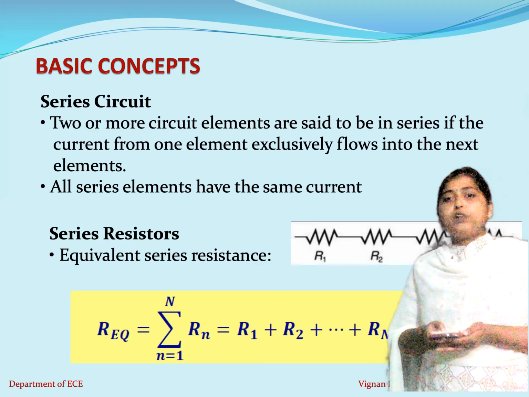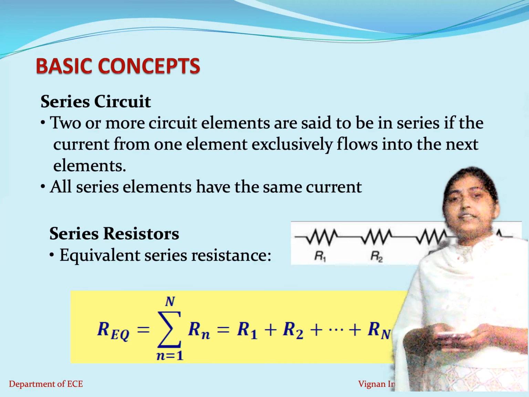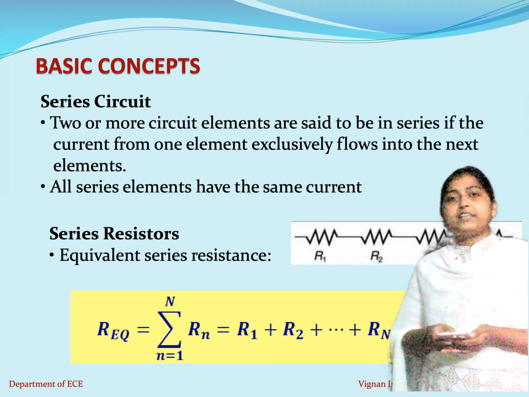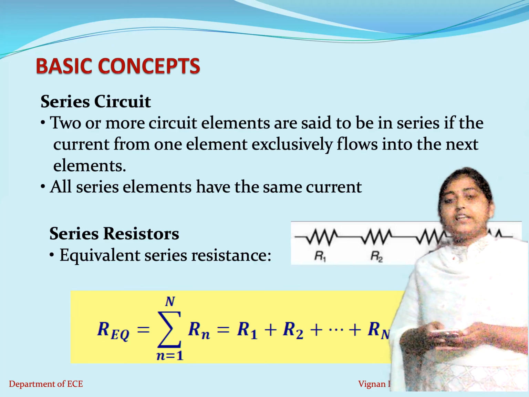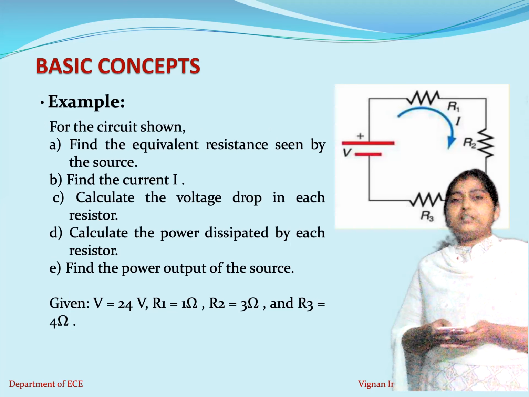So if all the resistors are connected in series, then the equivalent series resistance is nothing but the sum of the individual resistors which are connected in series. So this is about the series combination of the resistances.